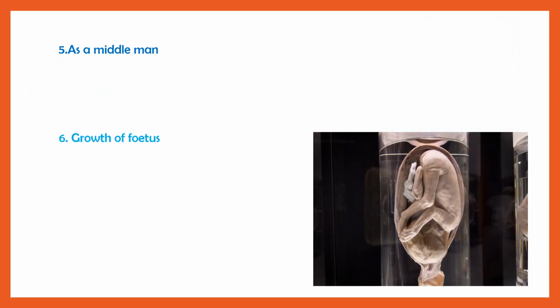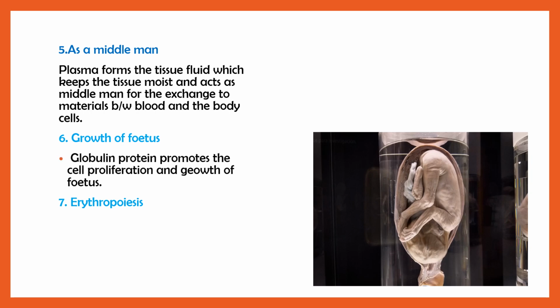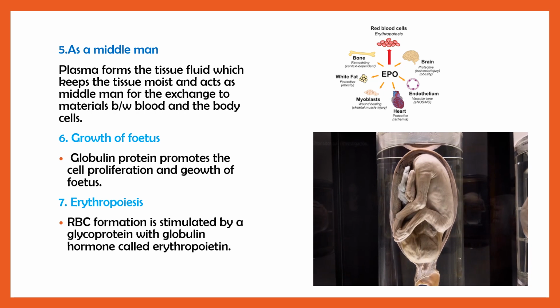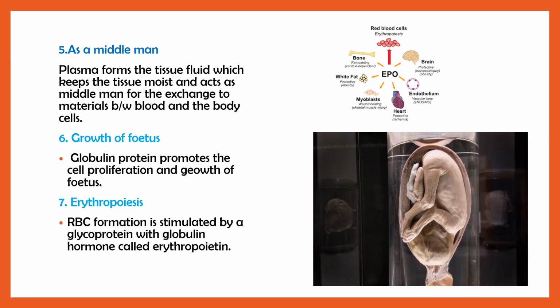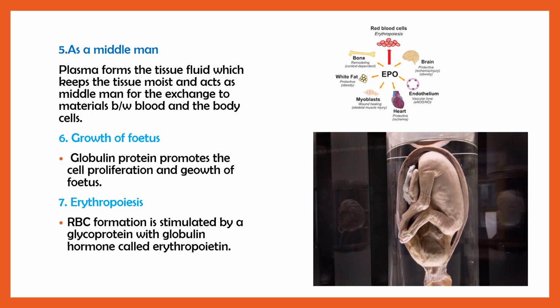Plasma also acts as a middleman because plasma forms tissue fluid, which keeps tissue moist and acts as a middleman for the exchange of materials between blood and the body cells. And the growth of the fetus. So here we can see in this video, this fetal growth is done by the globulin protein present inside the plasma, and it also helps in erythropoiesis, which is stimulated by a glycoprotein called globulin and a hormone called erythropoietin.